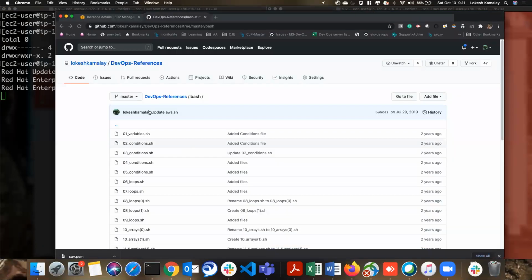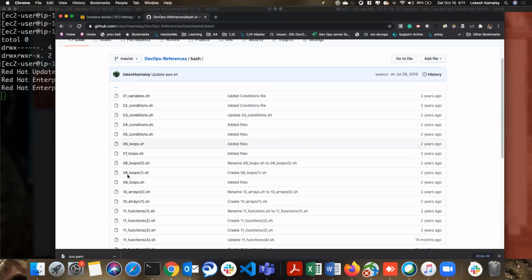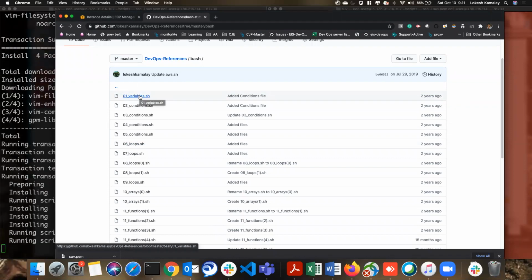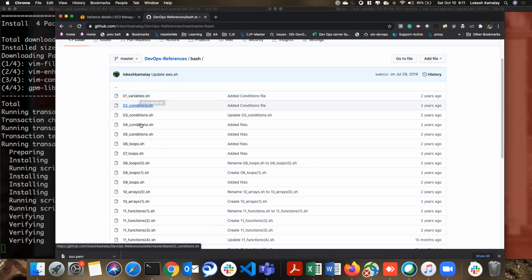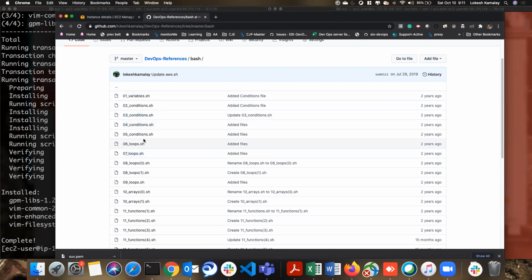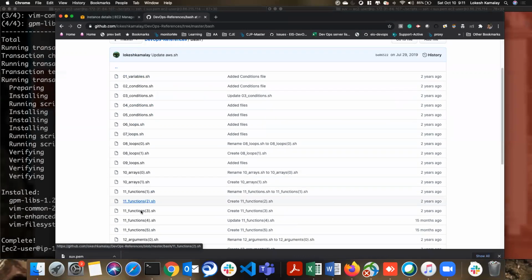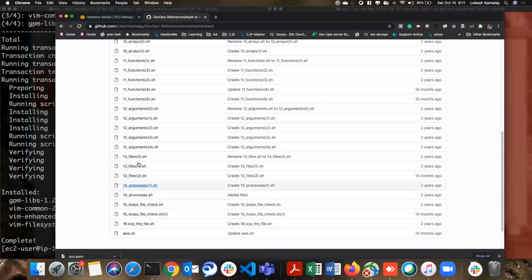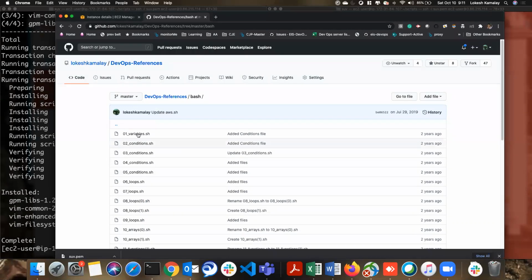While it installs, I'll show you some of the shell scripts here. This is called variable.sh. It is going to tell you how we are going to use the variables, and we have some conditions, and then we have some loops, and then arrays, and then how we are going to use the functions and arguments, and there are some scripts that we can write based on a few logics. Okay, so let's first discuss the variables.